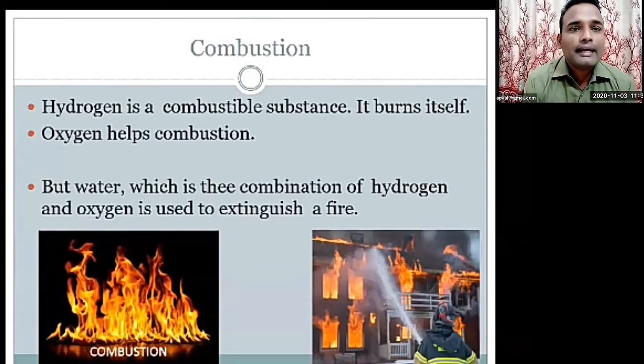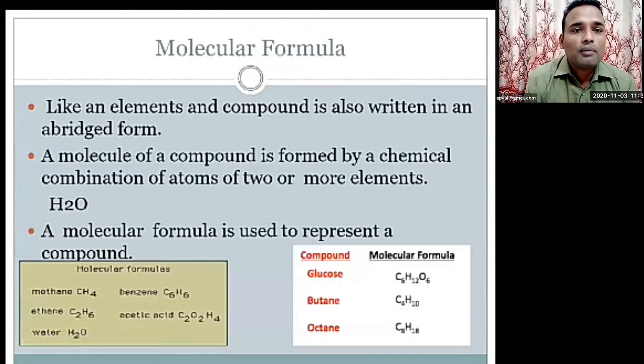Next point is the molecular formula. What is a molecular formula? Like elements, a compound is also written in an abridged form, in the English script. Elements means hydrogen, oxygen, nitrogen, carbon. These elements are written in the form of symbols.